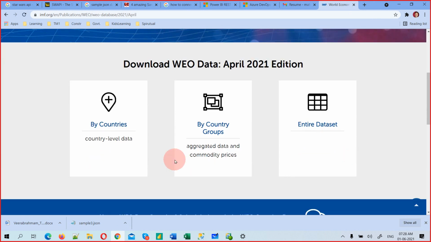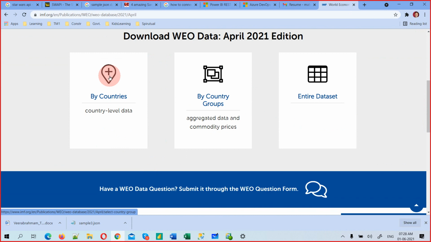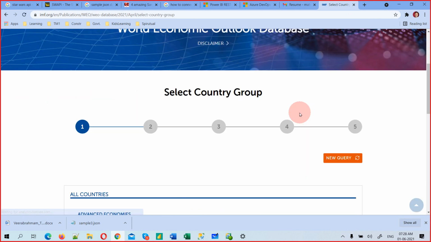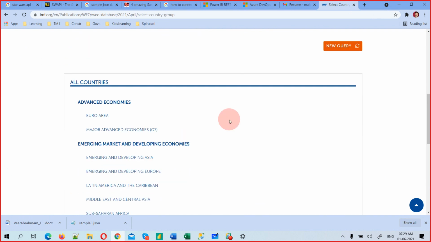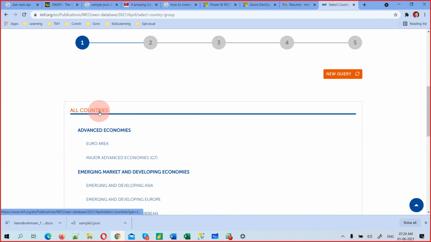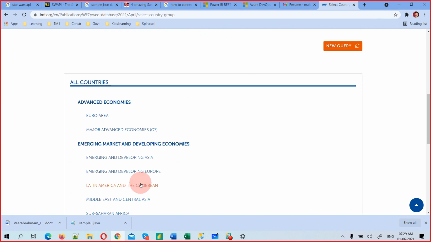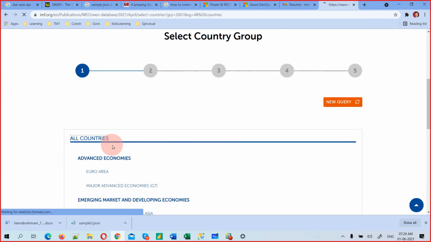Now it will ask you by country or by country group, or enter data, something like this. We will choose this option. Anyway, it's recorded, so if you get confused at any point of time, you can refer to my recording. That's perfectly fine. Here you see all countries. We will select all countries, or else if you want to analyze only Asia Pacific, Europe, Caribbean, anything, you can just select that area, but I'm just selecting all countries.